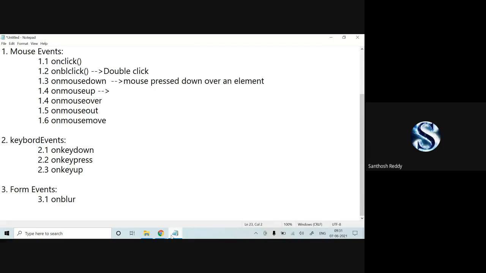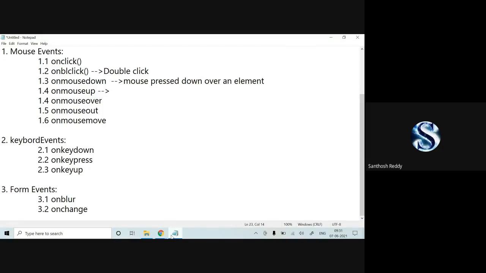What is going to be here on blur? In the sense the form elements get lost sometimes due to the click or tab key press. Sometimes it may release the data, or it may cancel the data, erases the data.